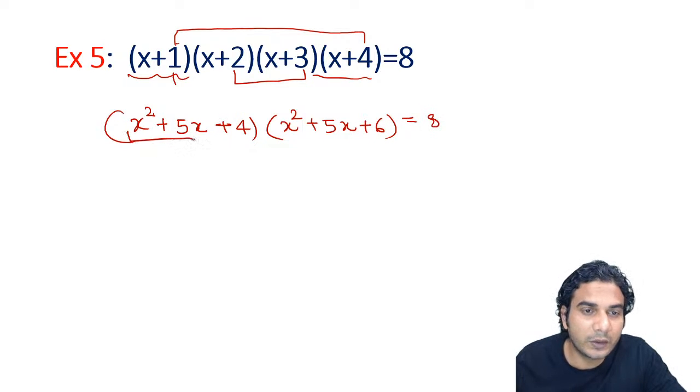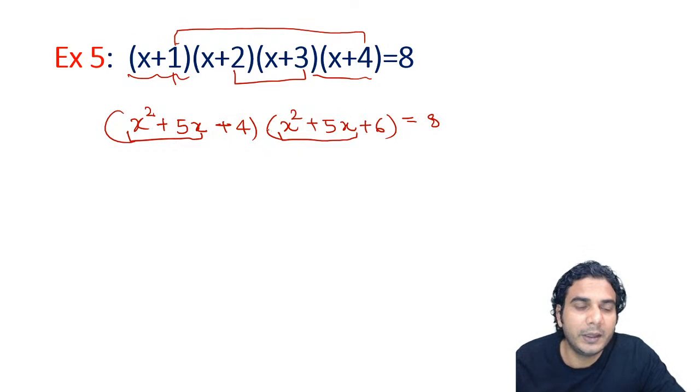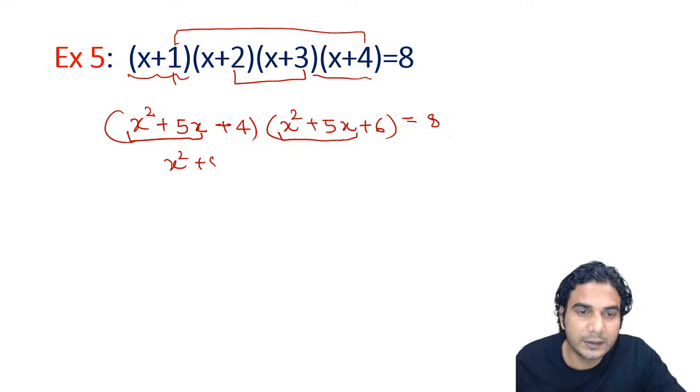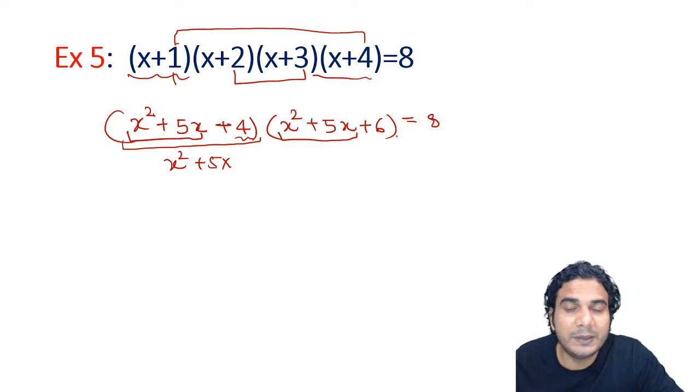You can see this will always be common. It will appear automatically if numbers are given. So you can put x square plus 5x. In fact, you can take also 4 along with this. So you can take this also as equal to t, x square plus 5x plus 4. So that will be t and this will become t plus 2. So in that way also you can solve it.